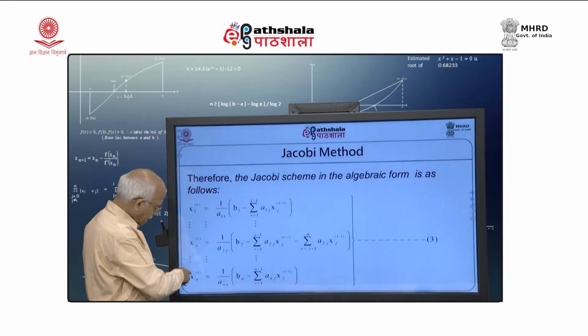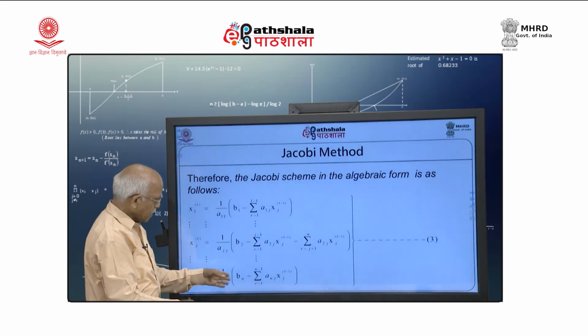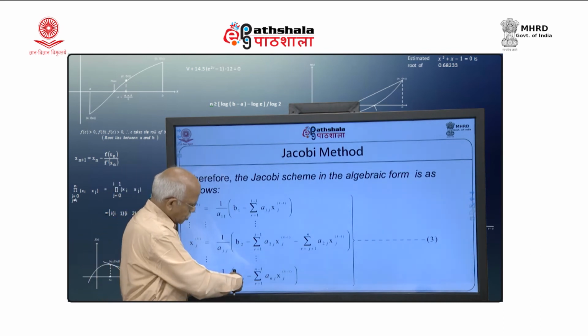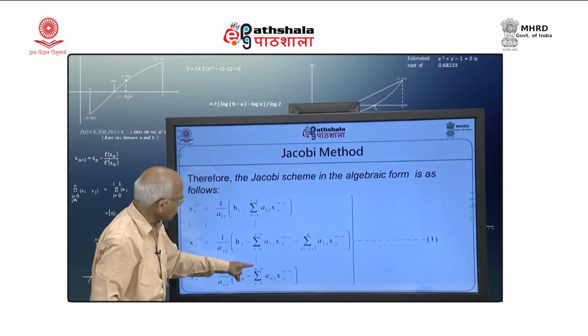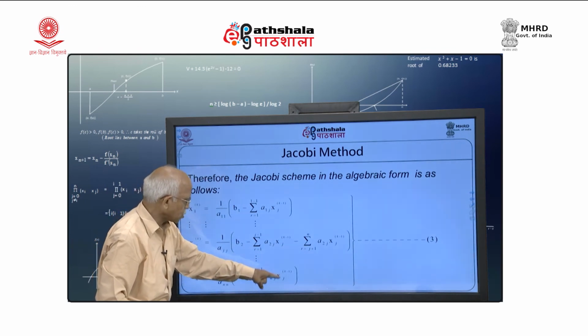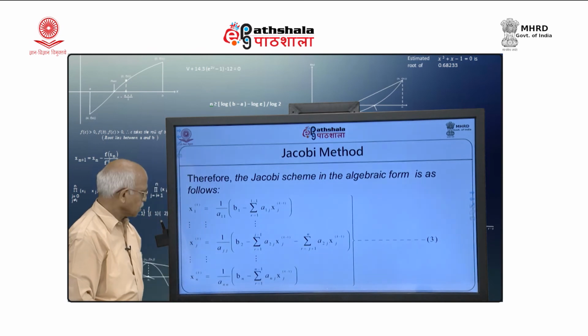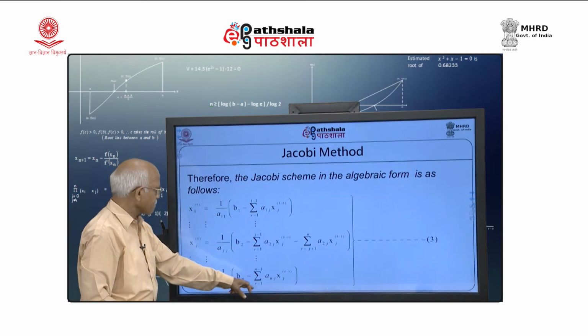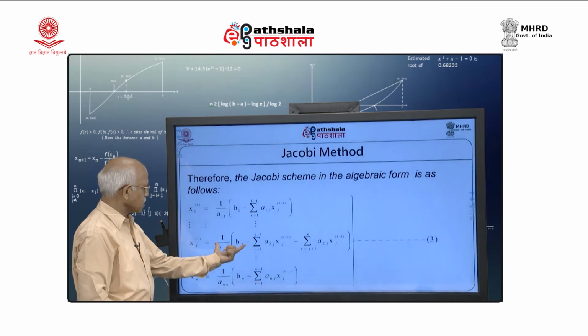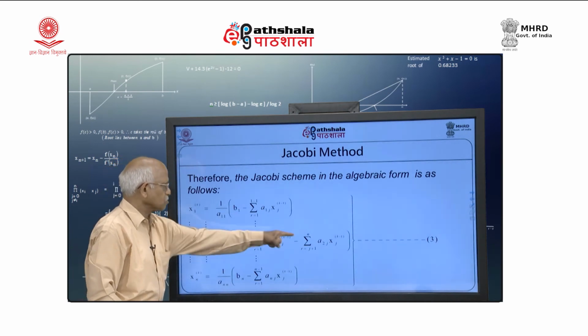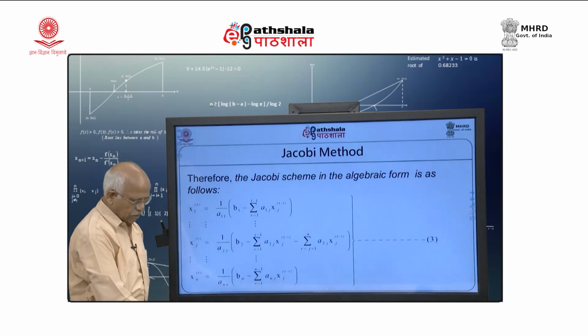And x n k will have only below diagonal elements, because that other part is not going to be there. So, I will be getting sum over r equal to 1 to n minus 1 of a n j x j k minus 1. These are all less than n, and some of these elements are less than j, some of them are greater than j. So, that is what I am getting.